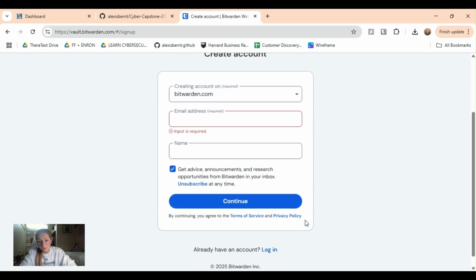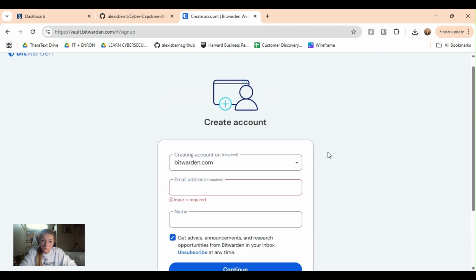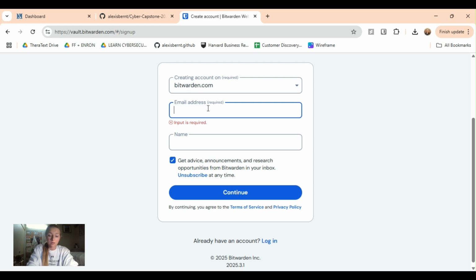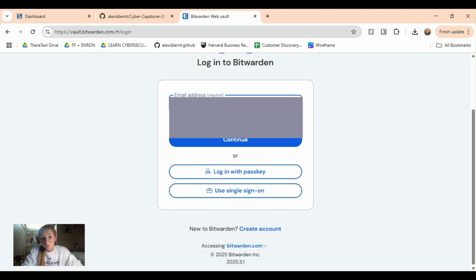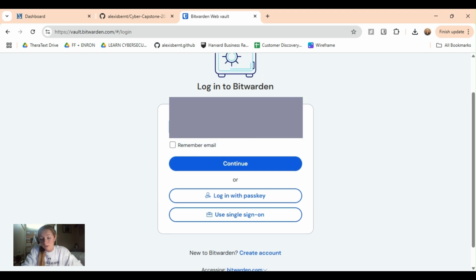So the first step when we go on to Bitwarden is we're going to create an account. So you can go to the create account page, enter your email address, and then create your name. It's going to ask you to create a master password. From there, once you have everything put together, you can go to log in. Obviously, use your email address. You're going to log in with your master password, which is your main password to get into the Bitwarden platform. And from there, you will be in.